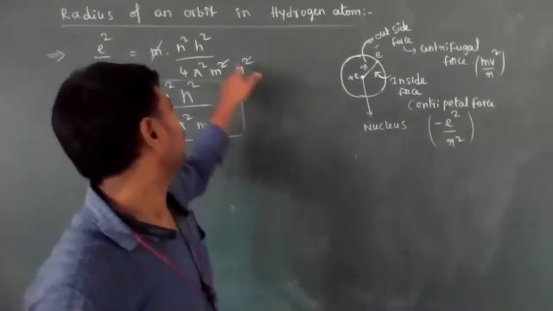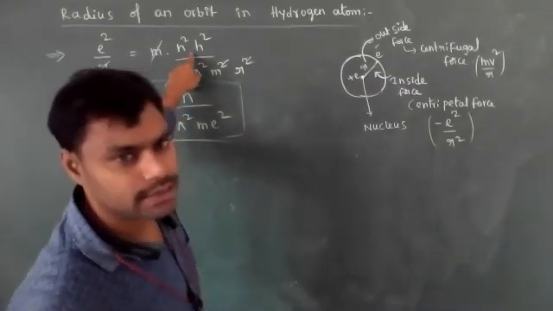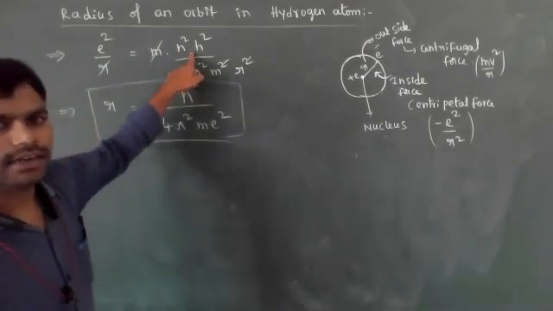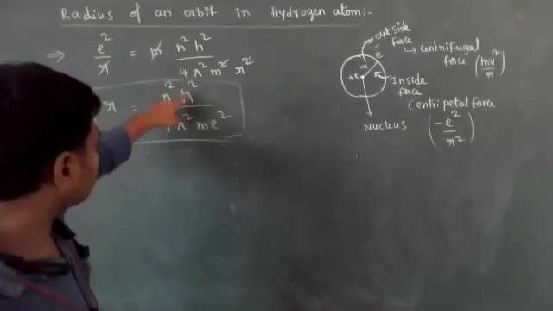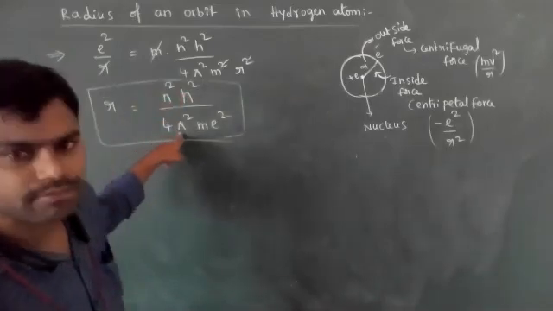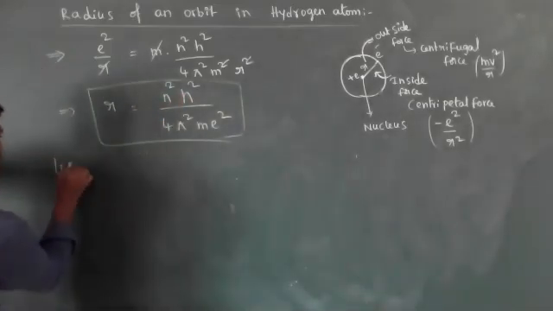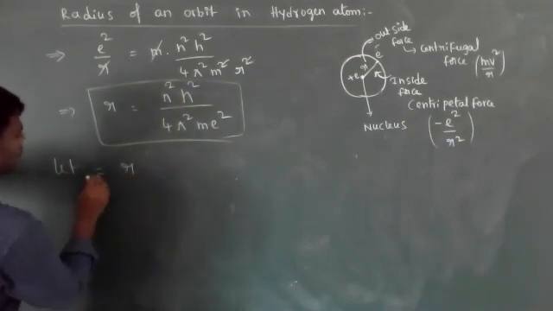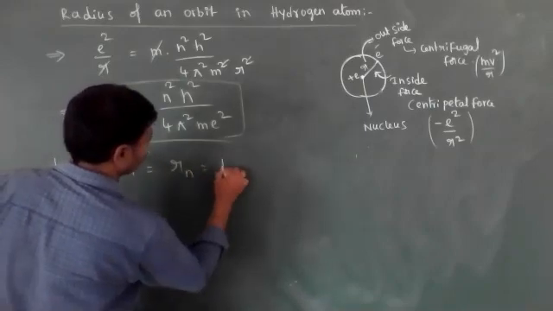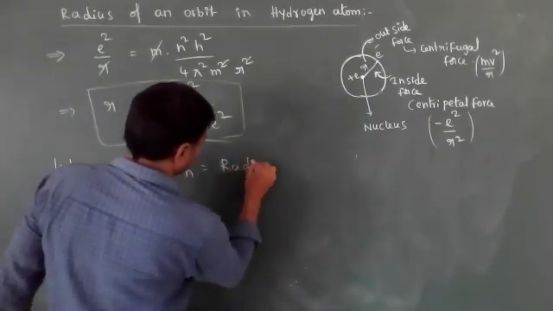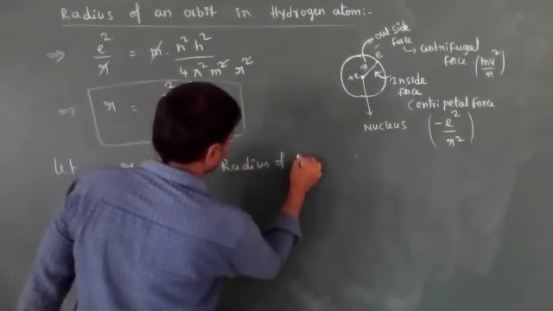Then the v value I substituted here. Then from this, r and r cancel, then r is equal to n square h square by 4 pi square m e square. Let r equal to rn, the radius of nth orbit.